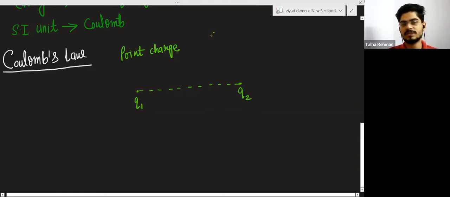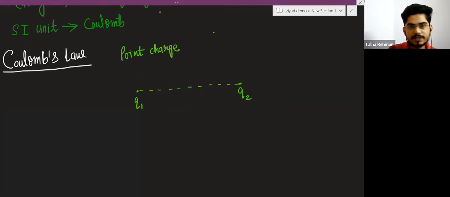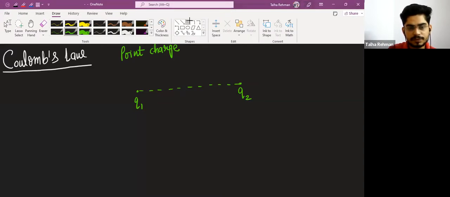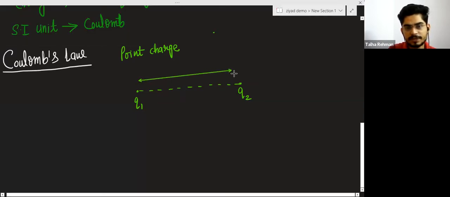And these two charges are separated by a certain distance, and I am saying this distance is small r.